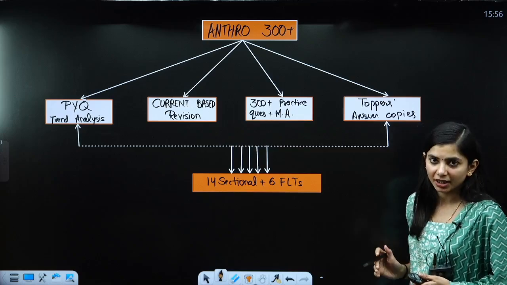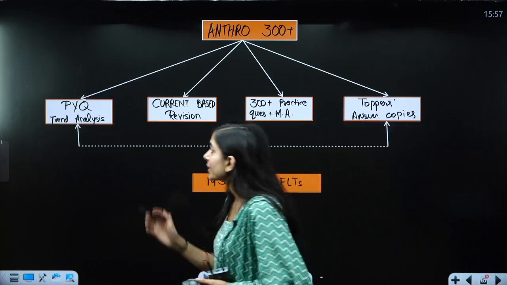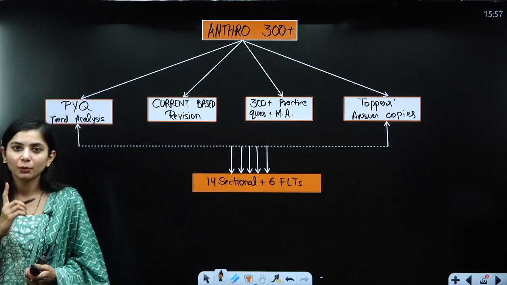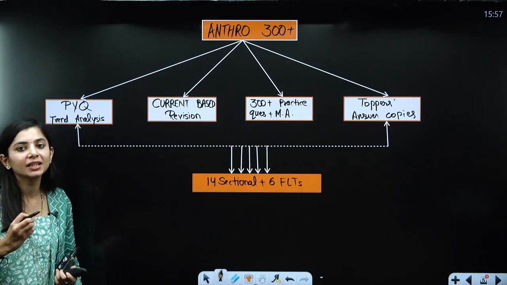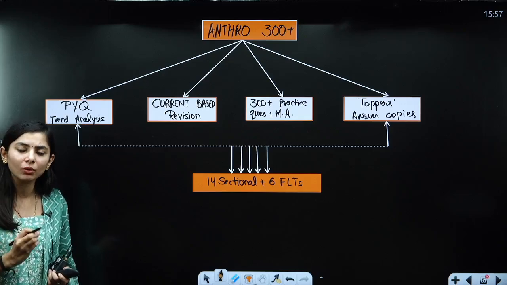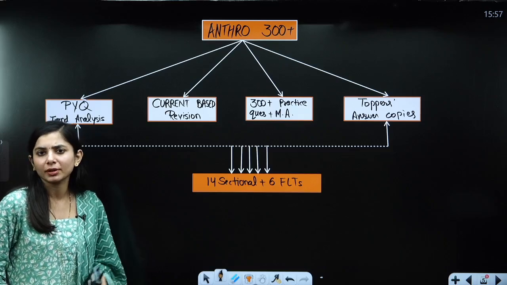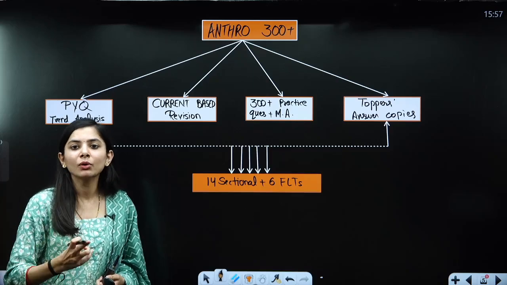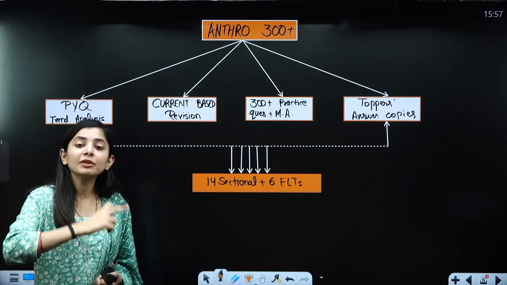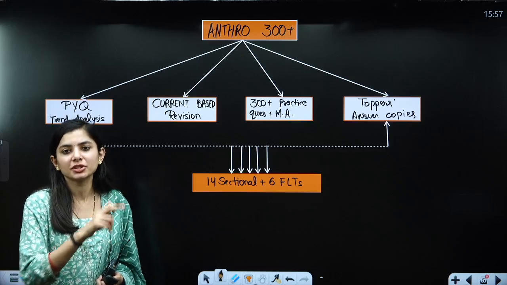How are we going to design the revision class? First, we are going to analyze the PYQs. We will have a trend analysis of the PYQs. Why? Because the syllabus for anthropology is short, but it is short for everyone. How can you take the edge? When you know what the topics are and in what way UPSC is asking questions from those topics.